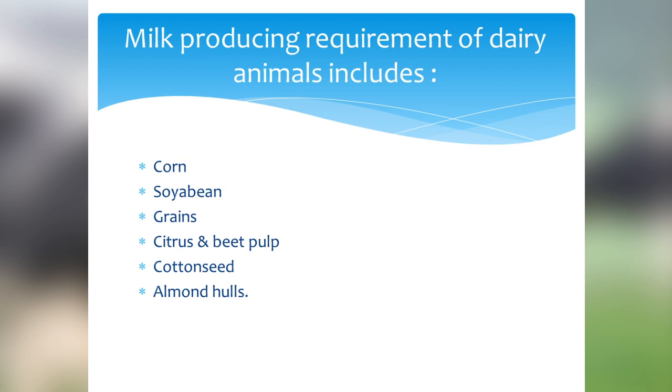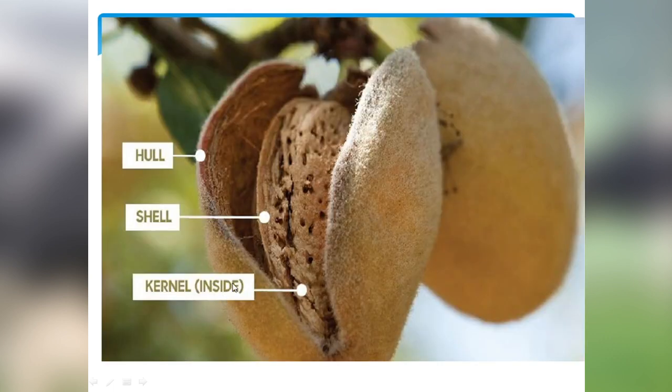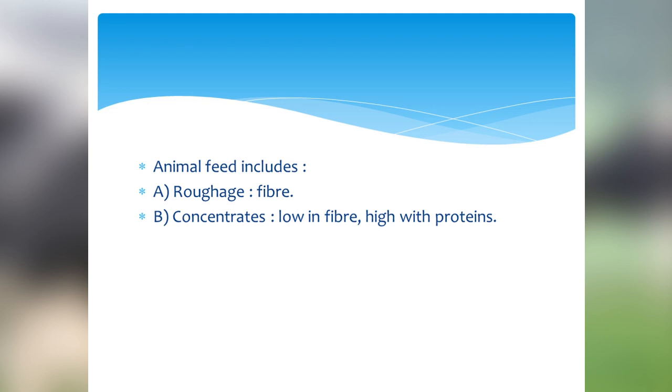So the milk producing requirements of dairy animals include corn, soybean, grains, citrus and beet pulp, cottonseed and almond hulls. See, here you can see almond hulls, the inside structure of the almonds. So this should be supplied to the dairy animals so that they can produce a large amount of milk. The animal feed includes roughage and concentrates. Roughage is largely fibers while concentrates are low in fiber and high in proteins.